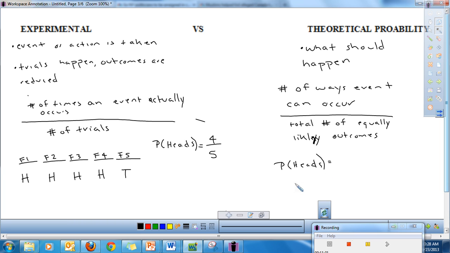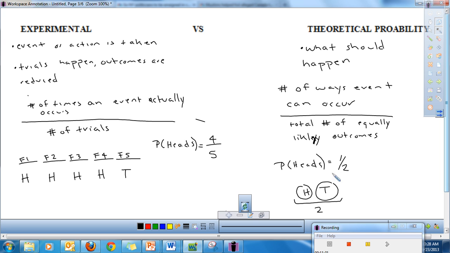Well, theoretically, when I flip a coin, it means what should happen. When I flip a coin, I can either get heads or I can get tails. There are two total number of equally likely outcomes. And how many ways within that can I get heads? Just 1. So 1/2 would be our probability of getting heads.